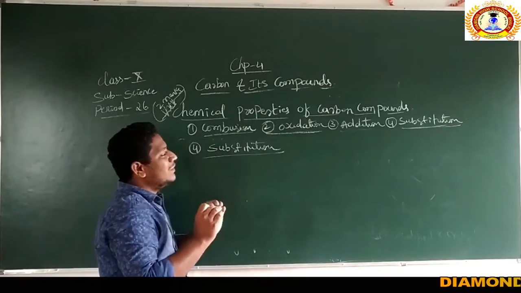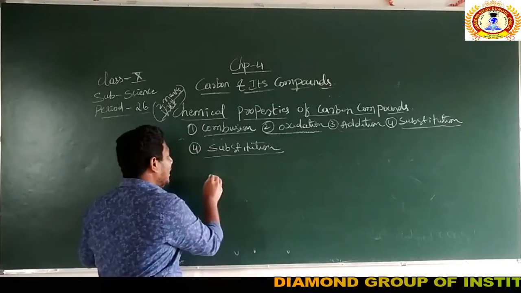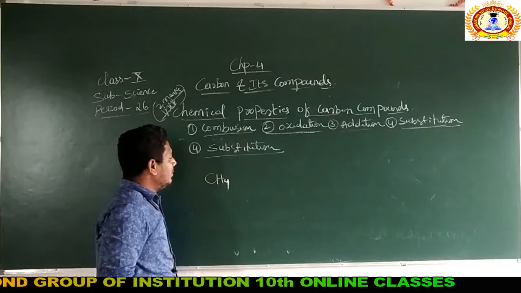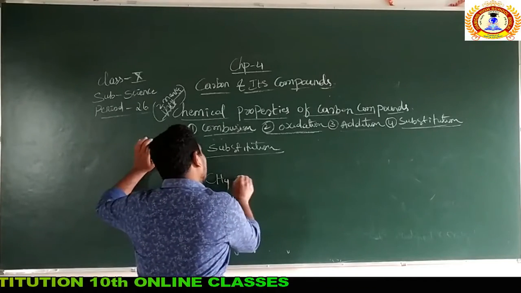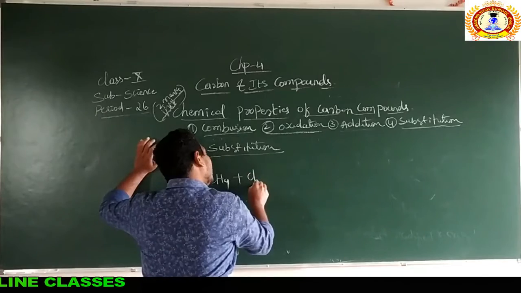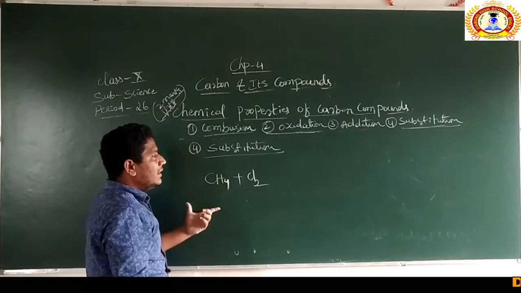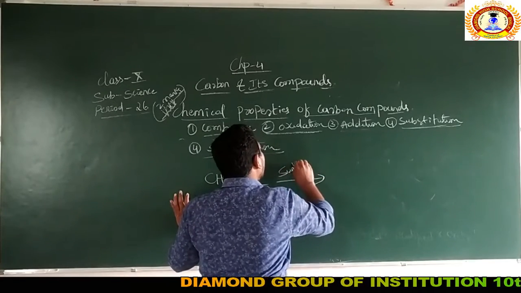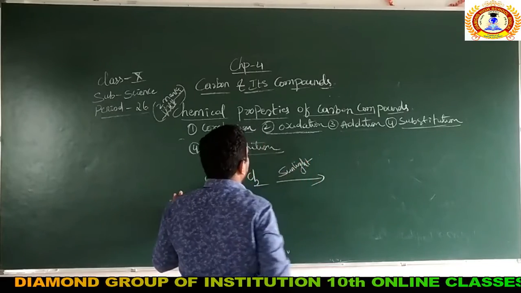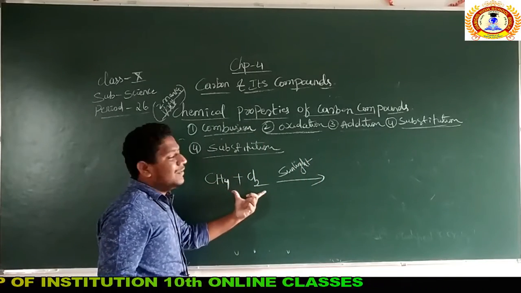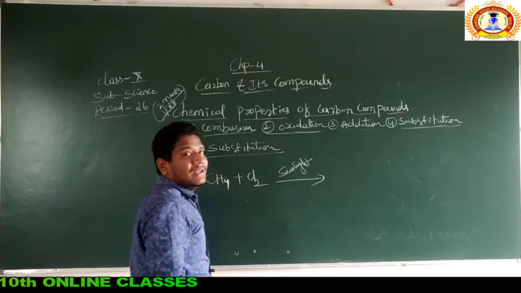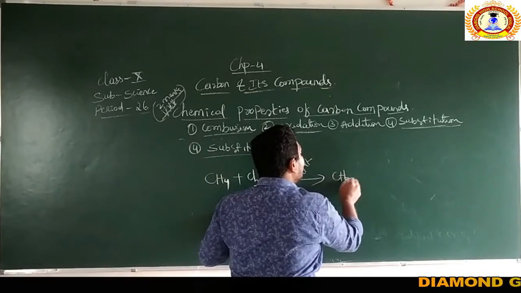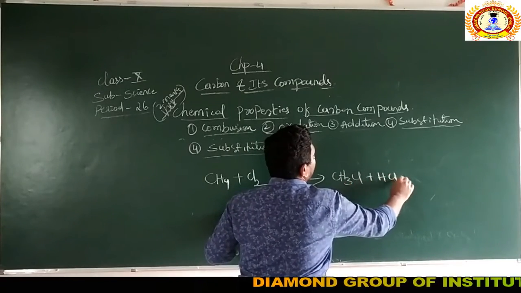What is the theory, sir? So see here, what do you mean by the substitution reaction? Again, you will take methane, CH4. What is the methane? CH4. The methane is added with chlorine, and both things are kept in the presence of the sunlight. Methane is passed through the chlorine gas and then they are placed in the presence of the sunlight. What will it form? It forms CH3Cl plus HCl. It is a reaction.